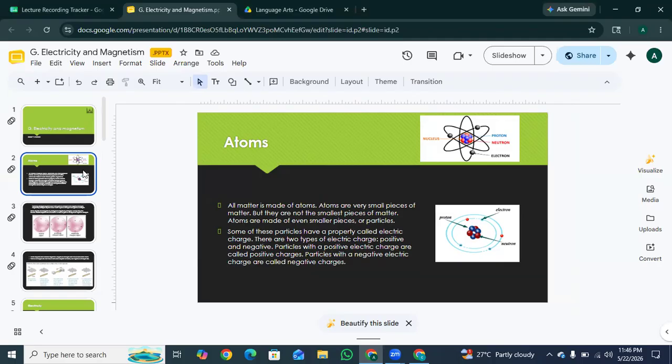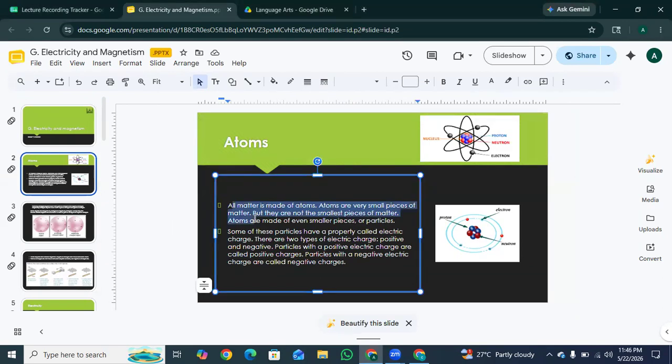If you take any matter like a book, water, or your own hand and zoom in as close as possible, you will find that everything is made of tiny building blocks called atoms. Okay, so all matter is made of atoms. Atoms are very small pieces of matter, but they are not the smallest pieces of matter. Atoms are made of even smaller pieces or particles. So, think of atoms like microscopic Lego bricks that build the entire universe.